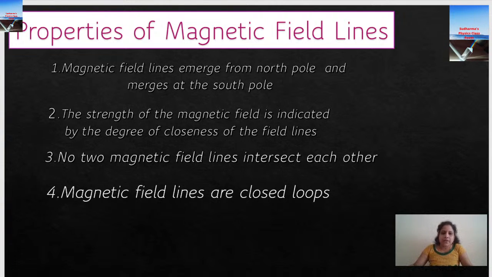So the important properties are: magnetic field lines emerge from the north pole and merge at the south pole. The strength of the magnetic field is indicated by the degree of closeness of the field lines. No two magnetic field lines intersect each other, and magnetic field lines are closed loops.